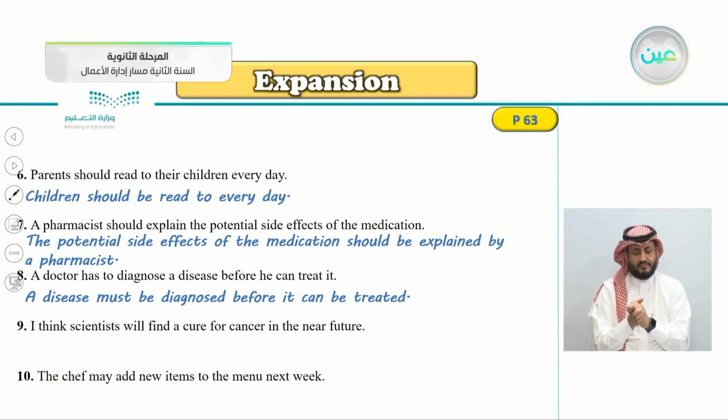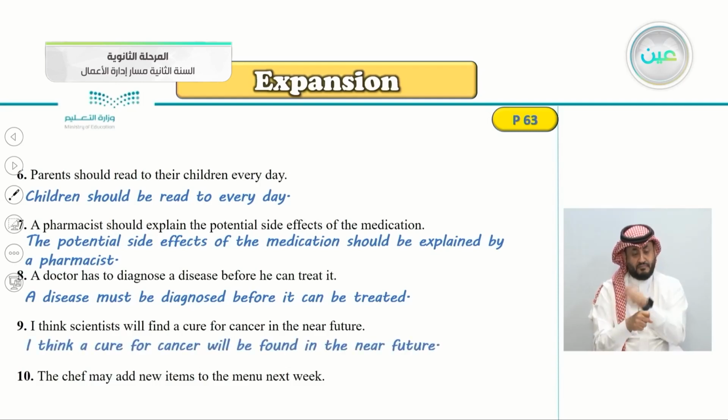So begin with the object, a cure. So I think a cure, so this is the object here, but we began with I think. I think a cure for cancer will be found. So because this is the auxiliary verb here, will be found in the near future.